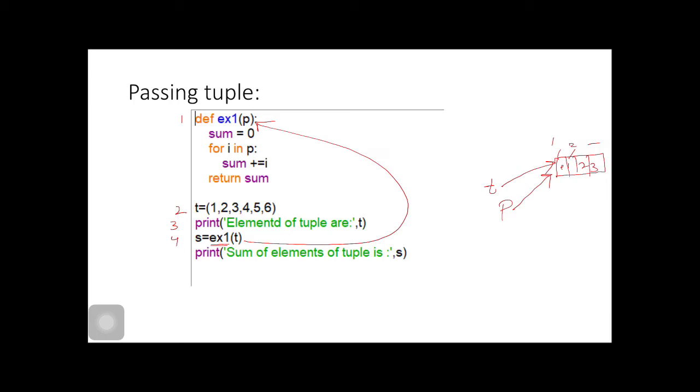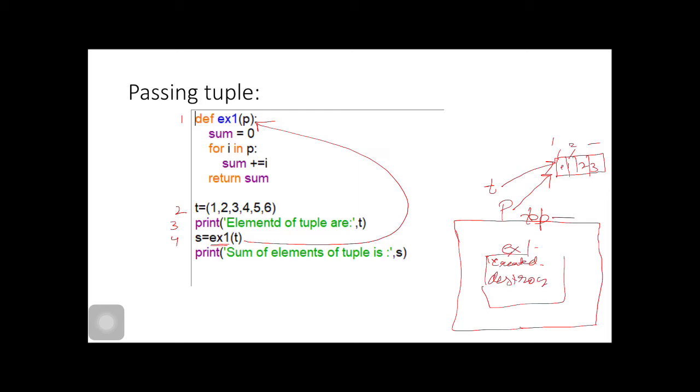Now sum. Remember, sum and P are inside the function whose name is ex1, and outside, the top level or main program. What is inside the function will get created inside the function and destroyed when the function returns.